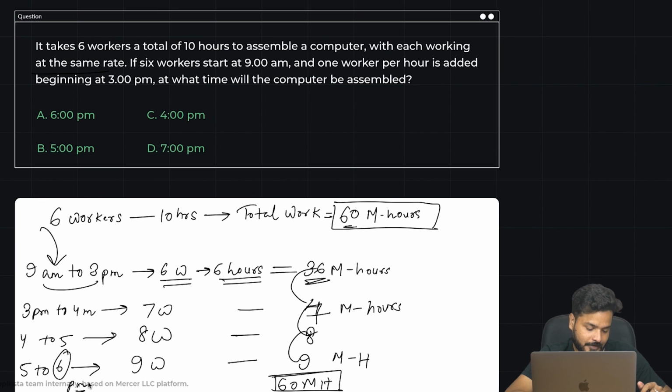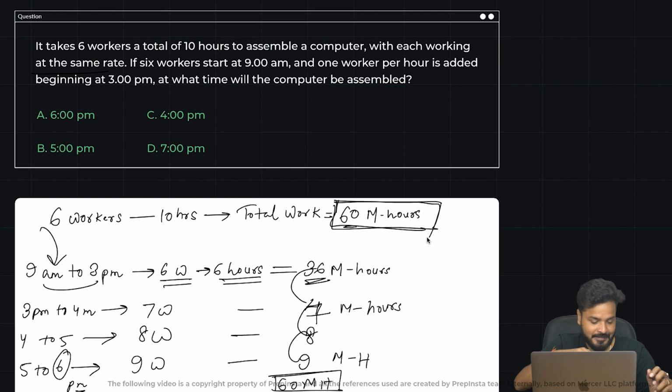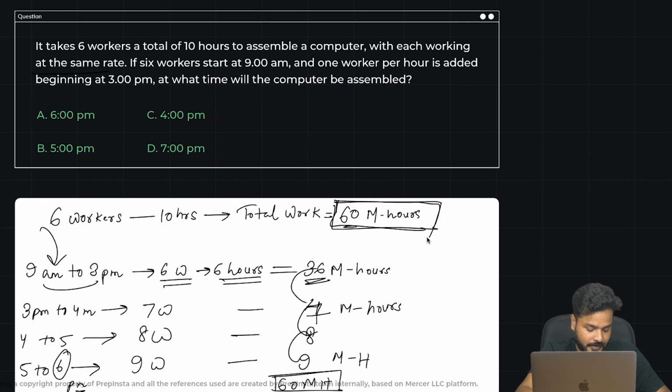Got that? So this is how you approach this part. In such questions, guys, wherever they say every worker is working at the same rate of work, you should always think about the total man hours of work needed, and subsequently start solving your problem. That makes it very easy. You have seen from this particular example how life becomes easier when you consider the man hours concept.